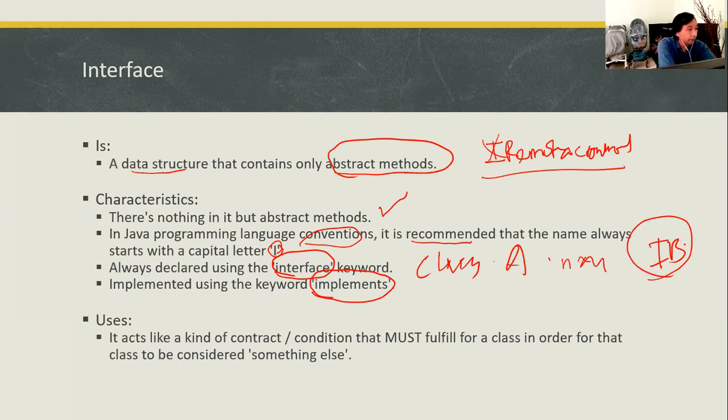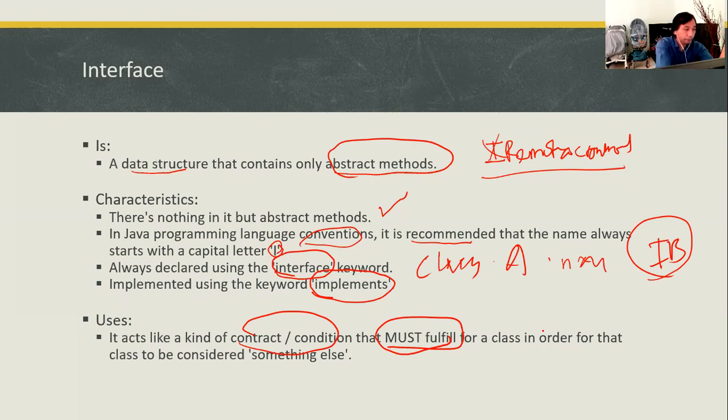When do we use the interface? We can use an interface class because it acts like a kind of contract or condition that we have to fulfill for a class in order for the class to be considered as something else.